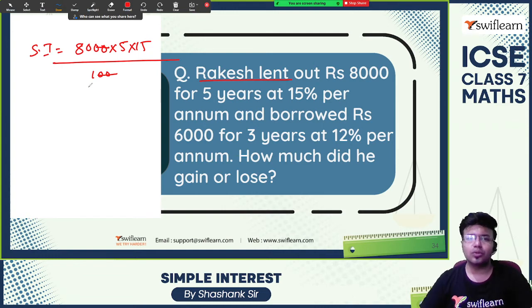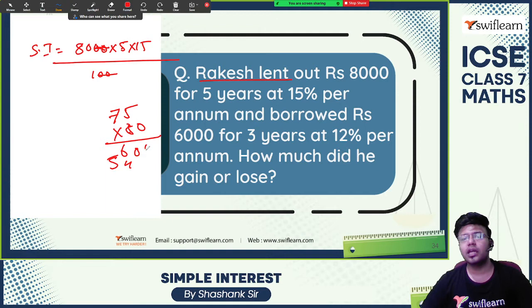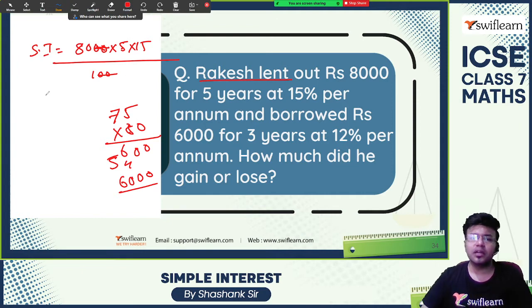So 80 into 15 into 5. 15 fives are 75, 75 into 80. 7 eights are 56, 8 fives are 40. Write the zero back. So we have 6,000 rupees. So he has earned interest of 6,000 rupees in a span of 5 years.